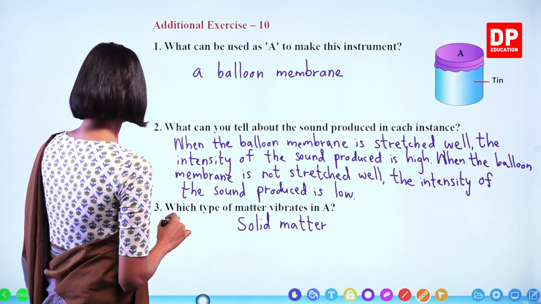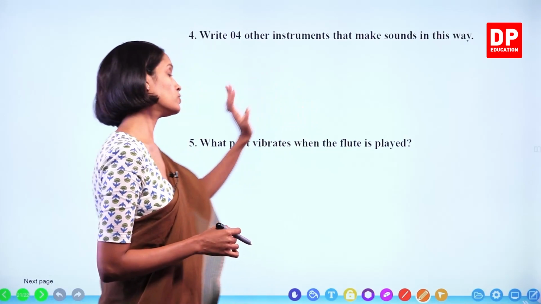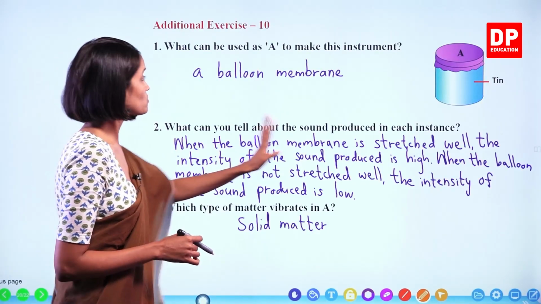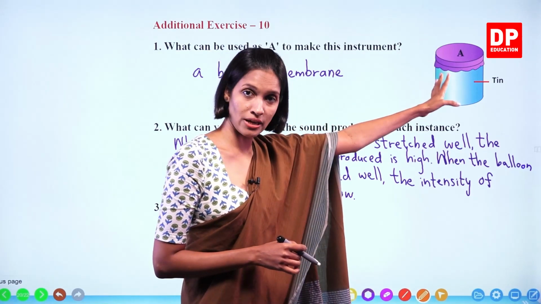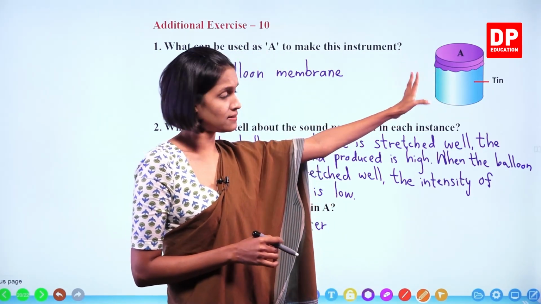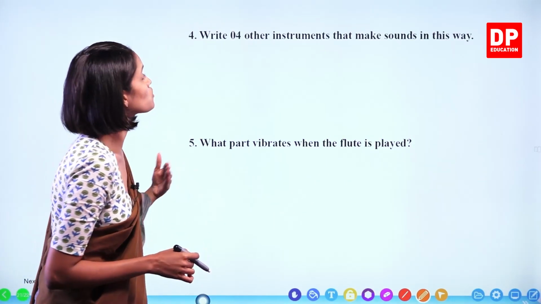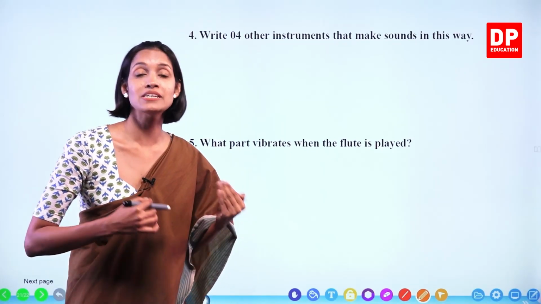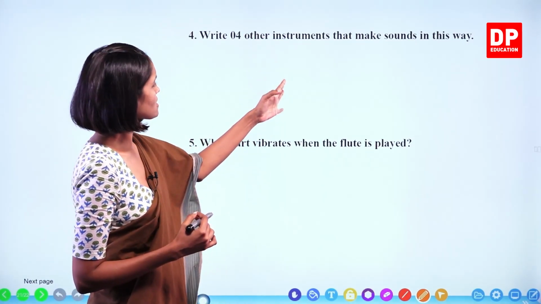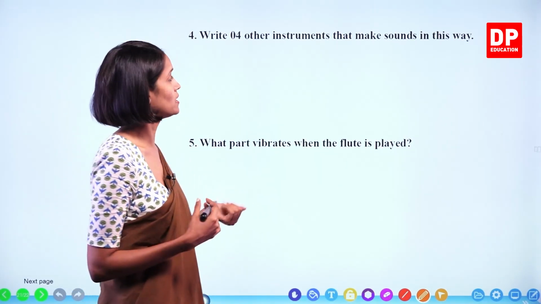Okay. Number 4. Write 4 other instruments that make sounds in this way. Now you know that this instrument produces sound by vibrating a membrane, the balloon membrane in this case. So we have to write examples for other instruments that produce sound in the same way, which means by vibrating membranes. Let's write the examples. We can write examples for different types of drums, okay?